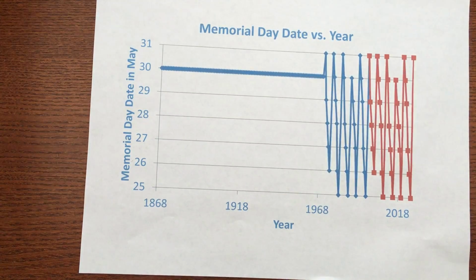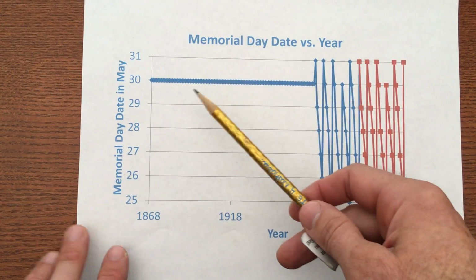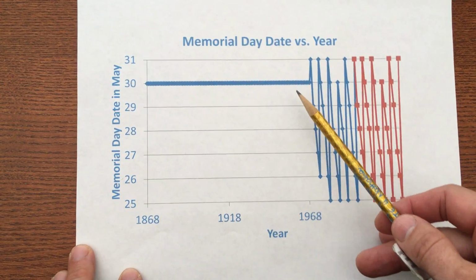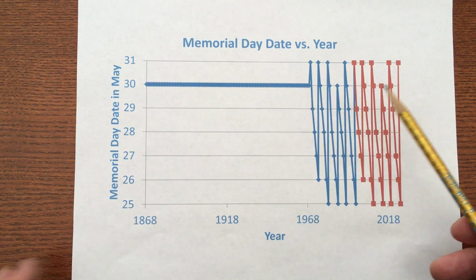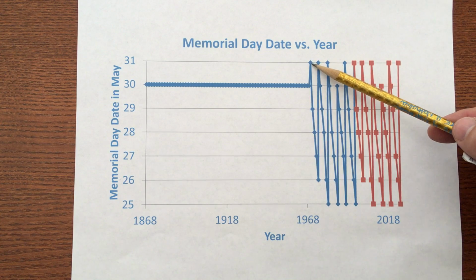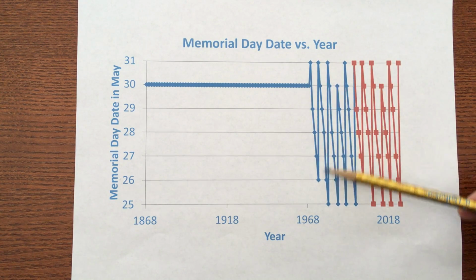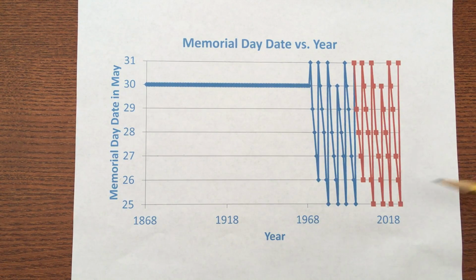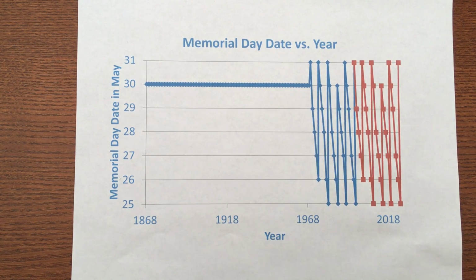It also used to be called Decoration Day. Memorial Day used to be called Decoration Day until after World War II, and then they changed the name to Memorial Day. 1971, they redefined it to be the last Monday in May, and it has a 28-year period up until the year 2100. That will ruin everything, and we'll need another video with an updated, more complicated calculation.